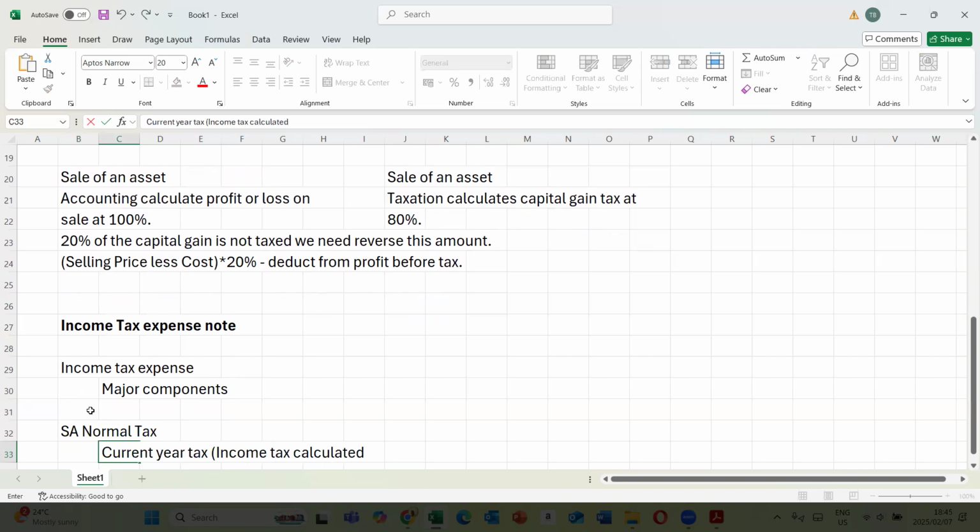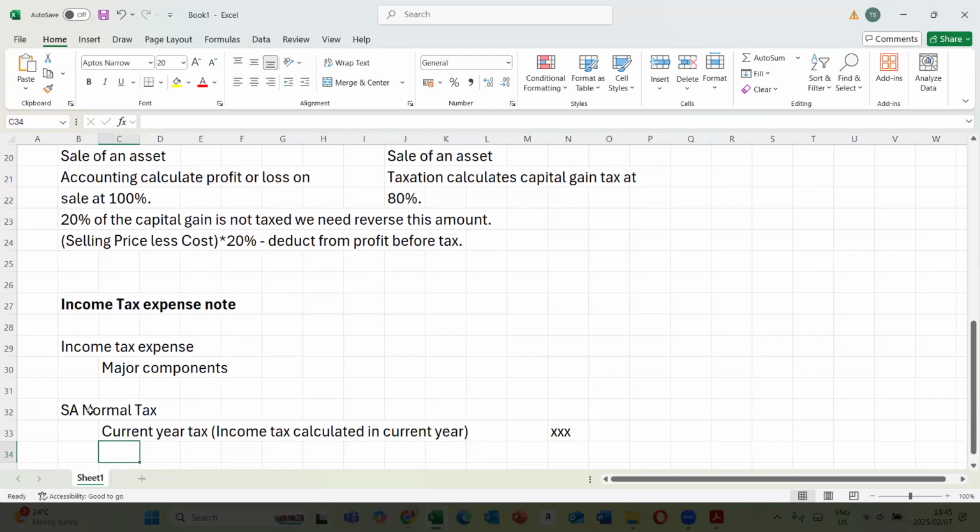All right. So this is income tax calculated in the current year. All right, so we have it sitting in there. And then we look at, if in the previous year, remember they pay provisional tax in the previous year. So if in the previous year there was an over provision, so you charged too much tax in the previous year, we include it here.